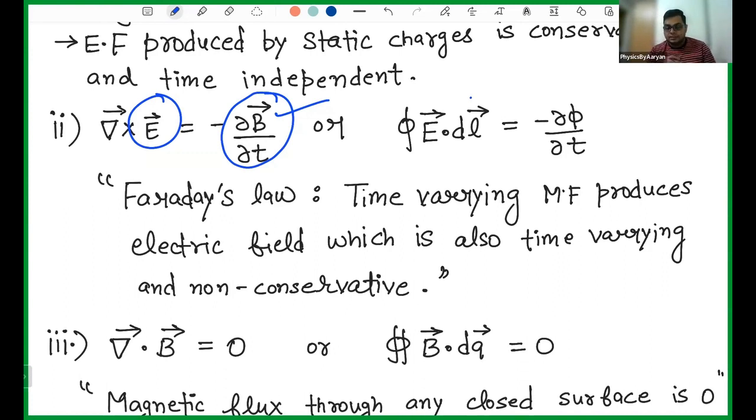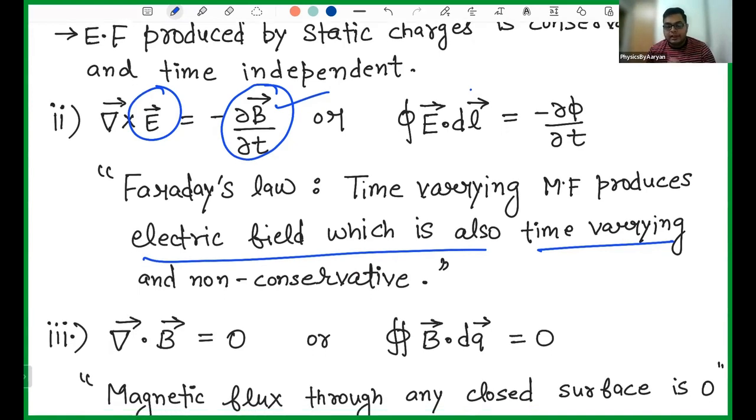But now the electric field that you will get is time varying. In the previous case, when the static charge was producing the electric field, the field as such was not time dependent. But now if you change the magnetic field, you will get an electric field, but this electric field will depend upon time, and it will not be conservative. So this is the second statement which Faraday saw.